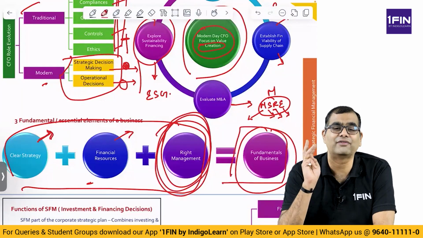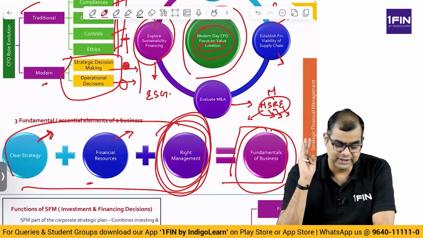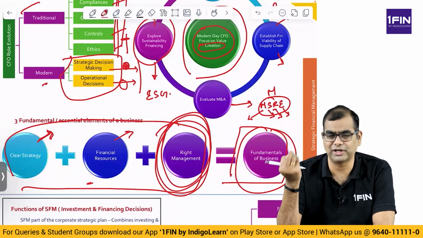So these three are fundamentals. These three: a clear strategy, financial resources and right management or talent. These are the three essential elements of a business, or three fundamental elements of a business. You can call it either way.